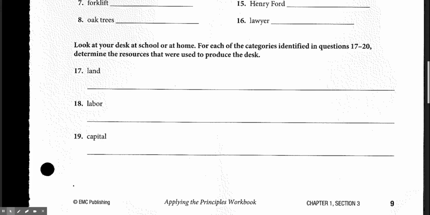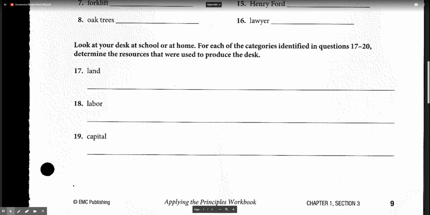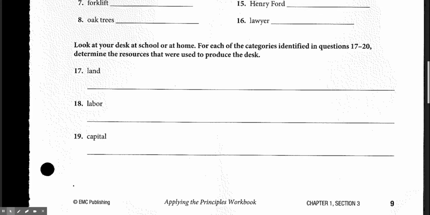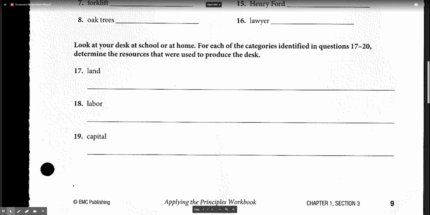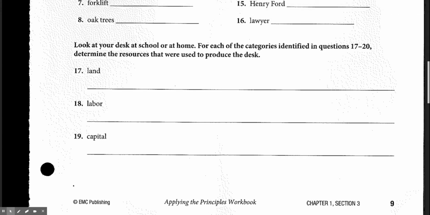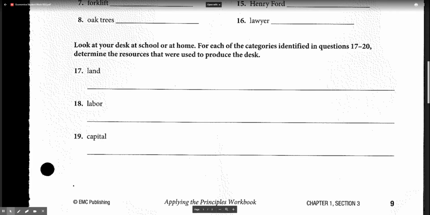Now, when we get down here to capital, we're looking at what were the tools that were used. Well, if you're a welder welding metal, you need a welding machine, right? You could need a press, you could need a saw. You don't need to list every single thing they could ever think of, because these could be quite exhaustive if you did it that way. But just think, what are a couple of things that were involved in this? Now, if you're laying in your bed, it could be cotton, it could be wood, it's all kinds of things. It doesn't matter if you're eating something, reading something, or driving something, they all used